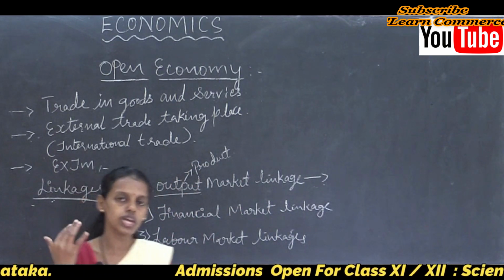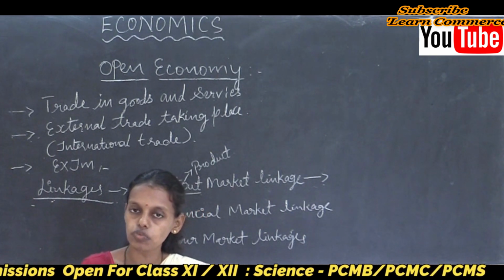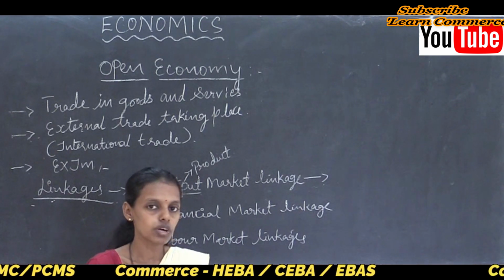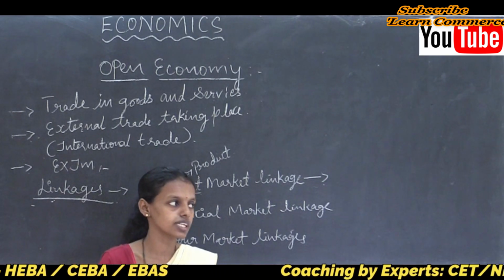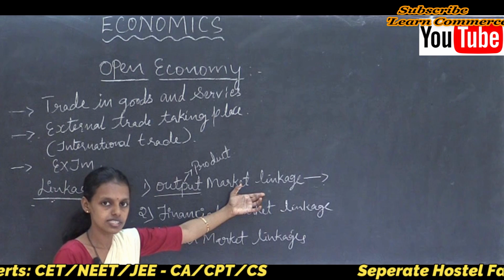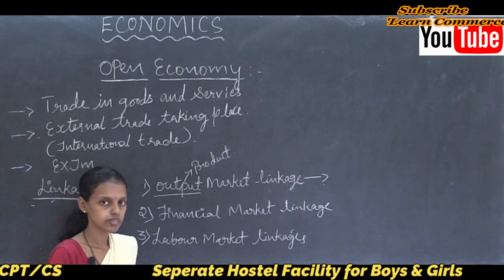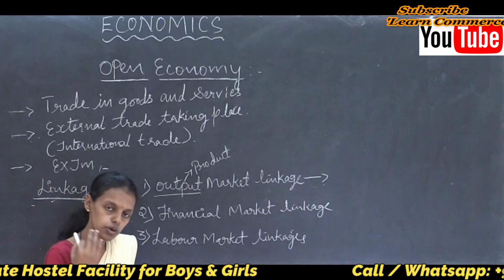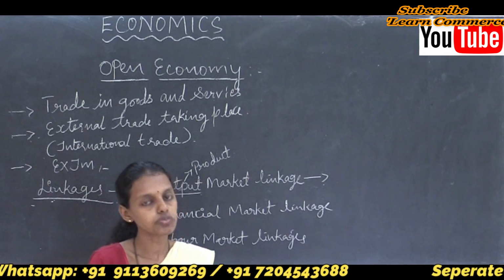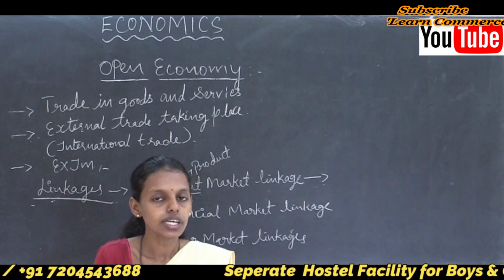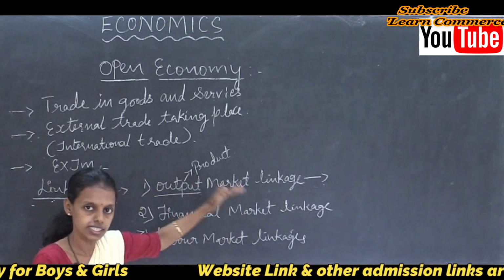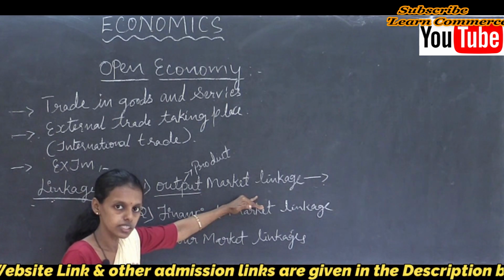For exports we earn receipts, for imports we make payments. So there is a difference between receipts and payments. Whatever income is earned from foreign trade through the output market linkage is receipts for us. Whatever we import, we have to make a payment for it. That is receipts for the other country and payment for our country.